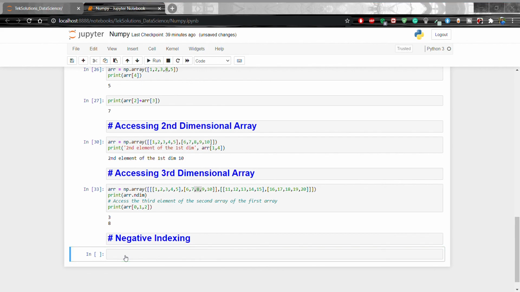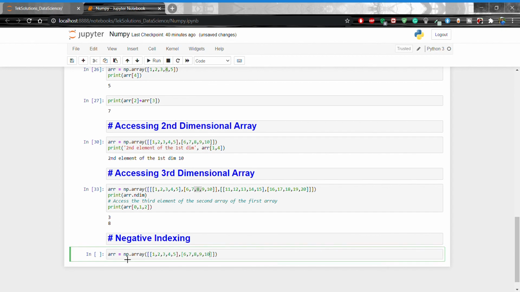Use negative indexing to access an array from the end, means right to left. array equal to np.array of [1, 2, 3, 4, 5], [6, 7, 8, 9, 10].